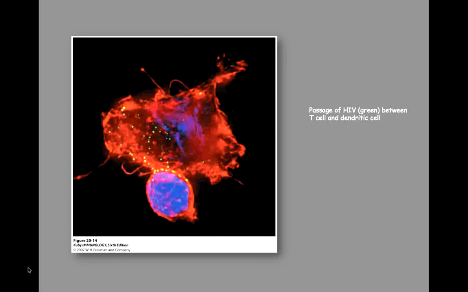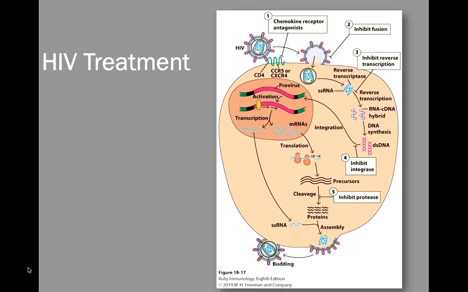This is the passage of HIV between T cells and the dendritic cells which we are seeing. Now, if we talk about the mode of entry of the virus into the host cell, the first step in HIV infection is the viral attachment and entry into the target cell. HIV-1 infects T cells that carry the CD4 antigens on their surface, and they will infect monocytes and other cells that have CD4 on their surface.